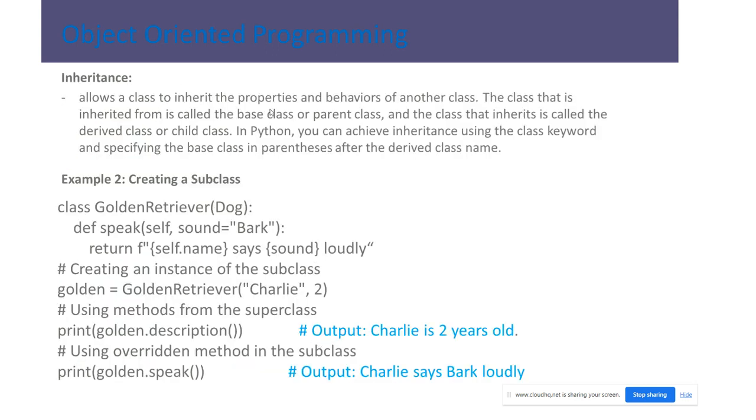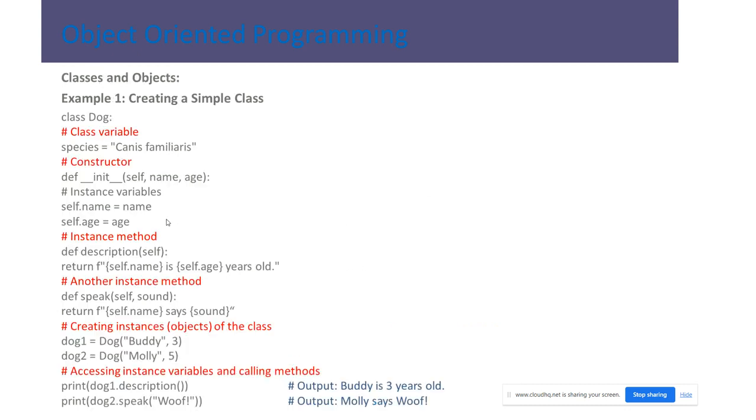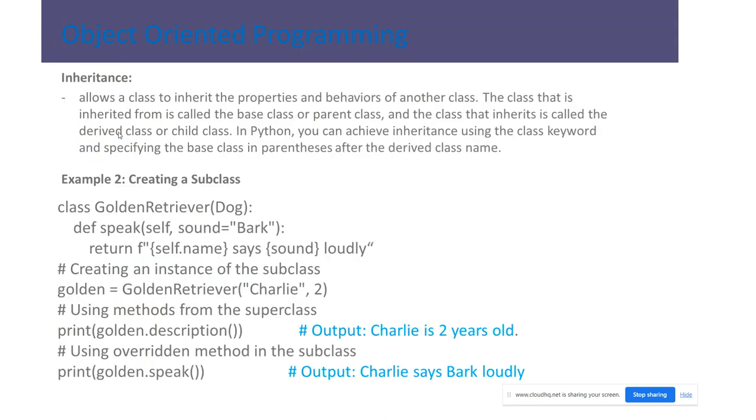Inheritance allows a class to inherit the properties and behavior of another class. The class that is inherited from is called the base class or parent class. The class that inherits is called the derived class or child class. In Python you can achieve inheritance using the class keyword and specifying the base class in parentheses after the derived class name. Here we have the Dog class, so that can be inherited by using parentheses with Dog, and you can write the code like this.